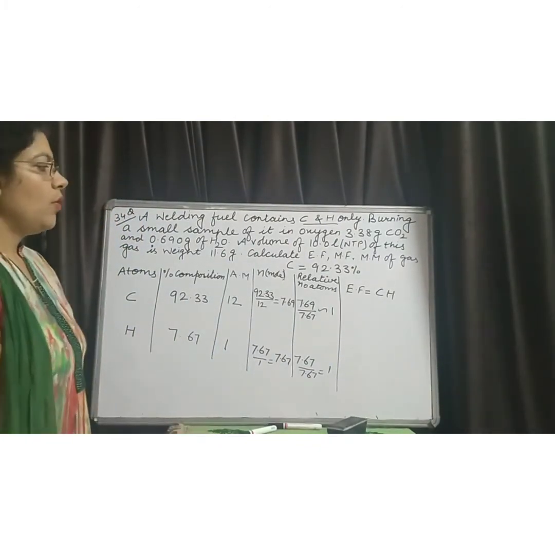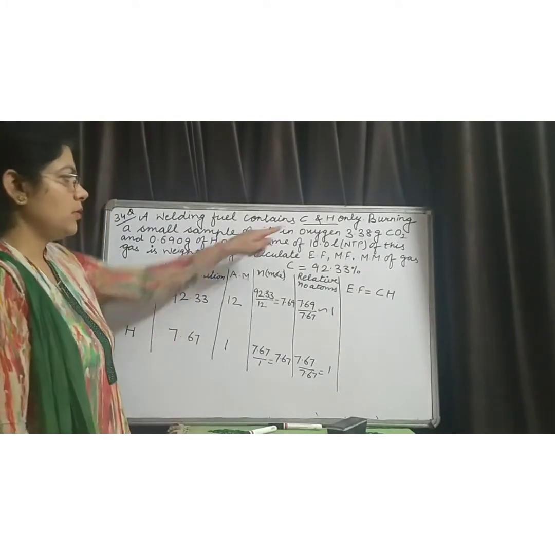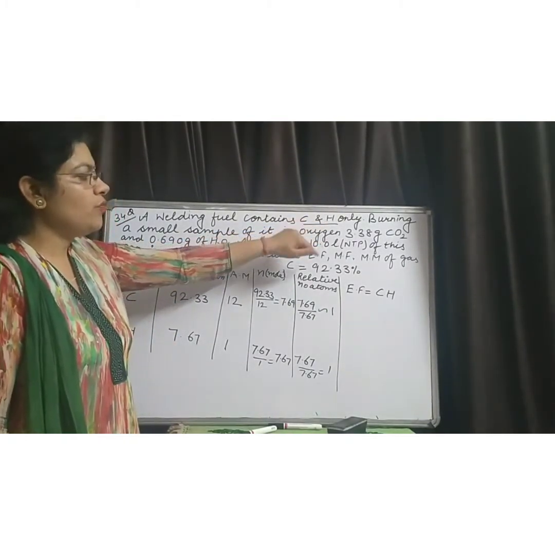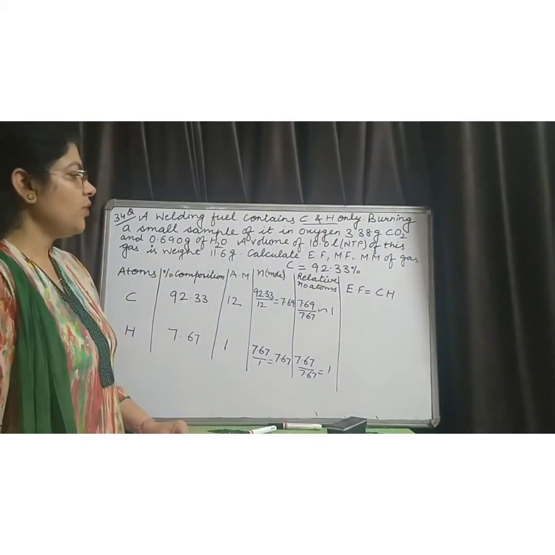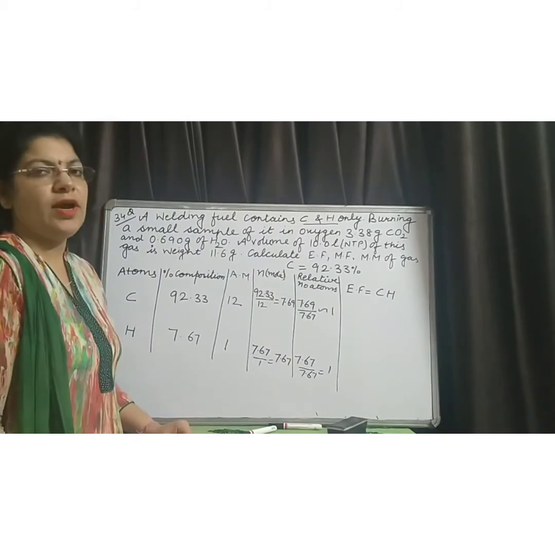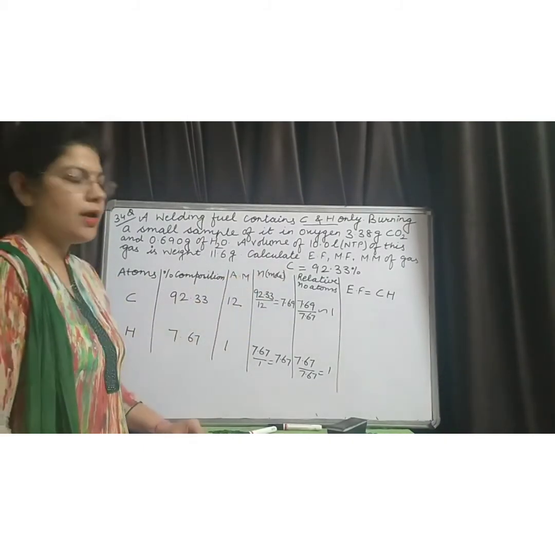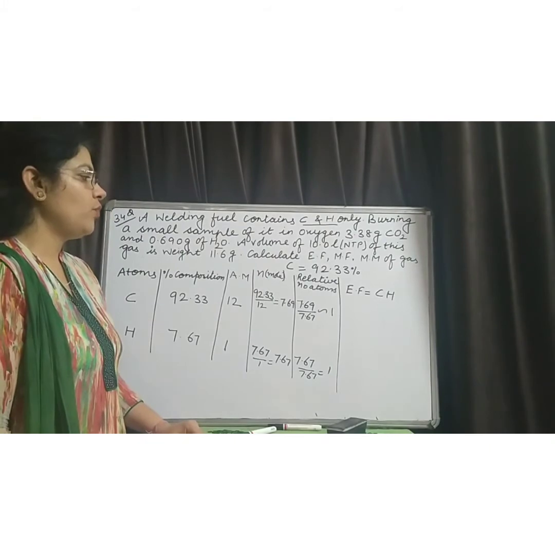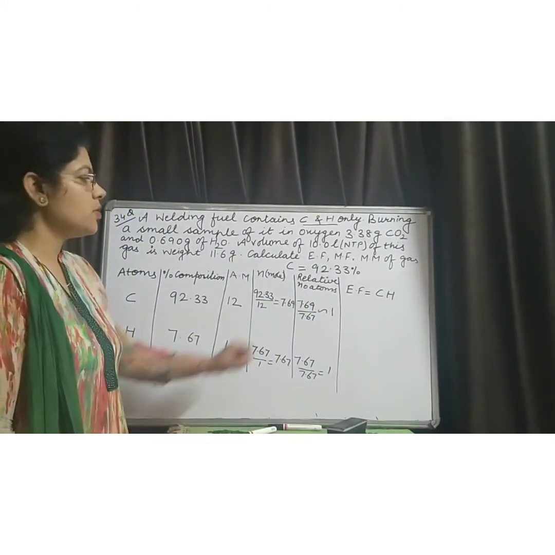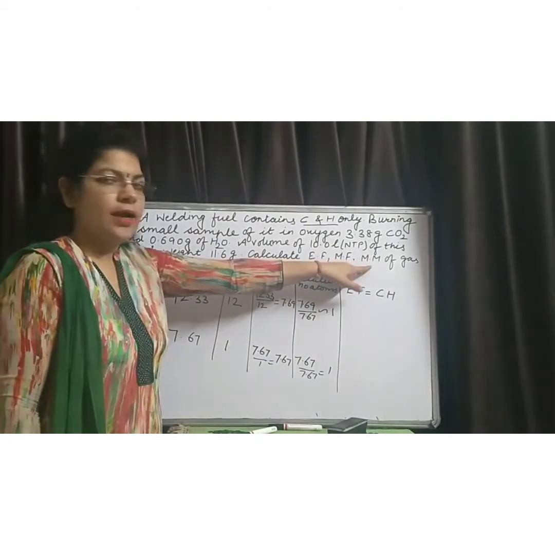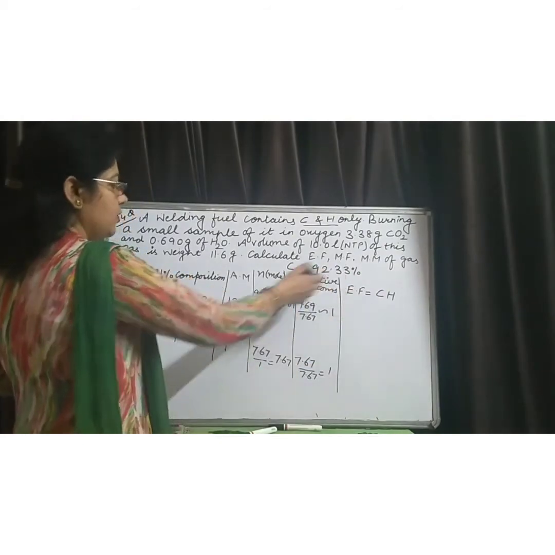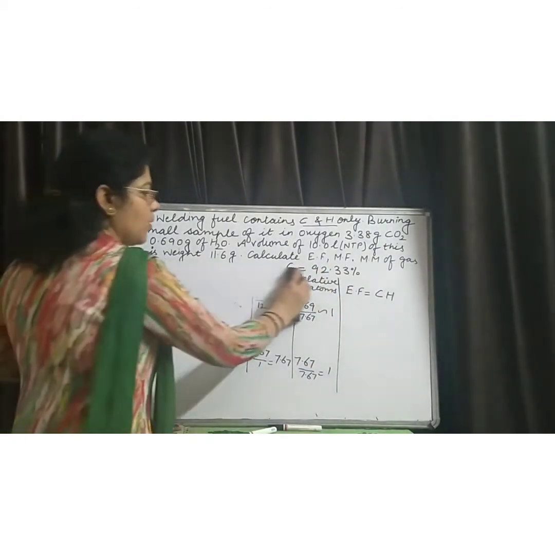Up to now, first of all, we have to find the mass of carbon and mass of hydrogen. From the help of the masses, then we have to find percentage of carbon and hydrogen. After finding the percentage of carbon and hydrogen, we have to find empirical formula. Our next step is to find molecular formula and molecular mass. So let's find the molecular mass of the compound next.